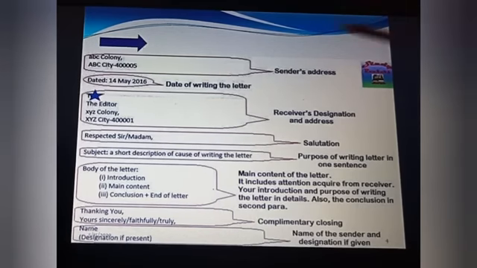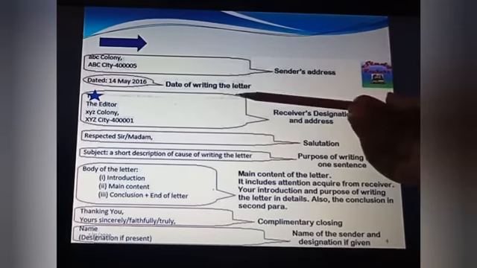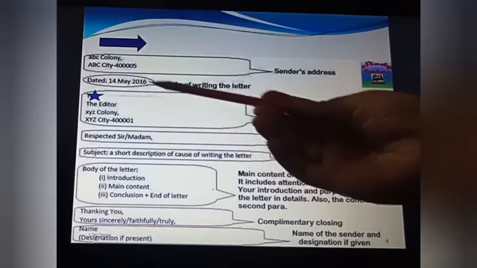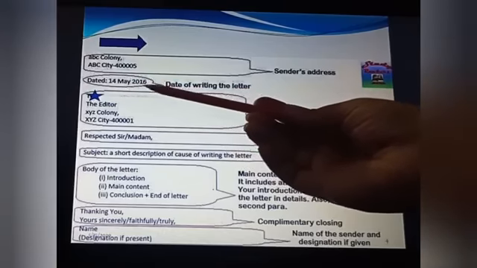After sender's address, you have to write down the date of writing the letter. This is the main format. First of all, DD, MM, YY, means date, month, and then year.